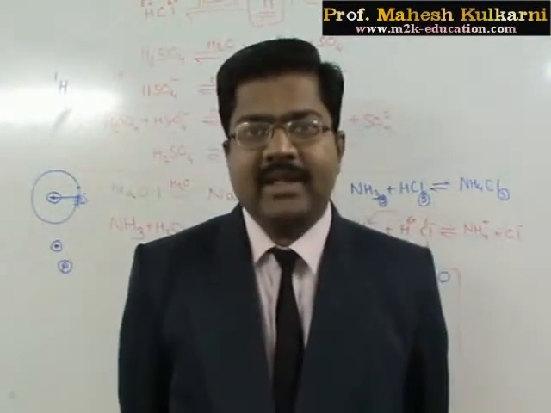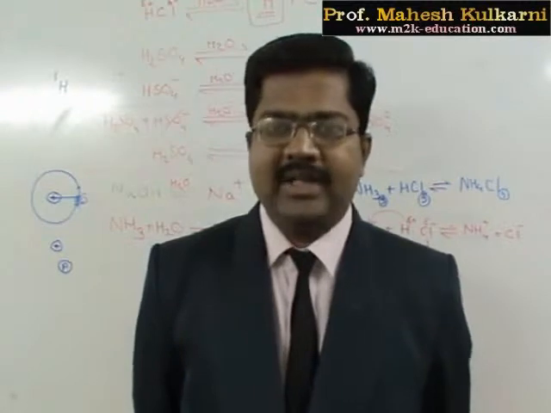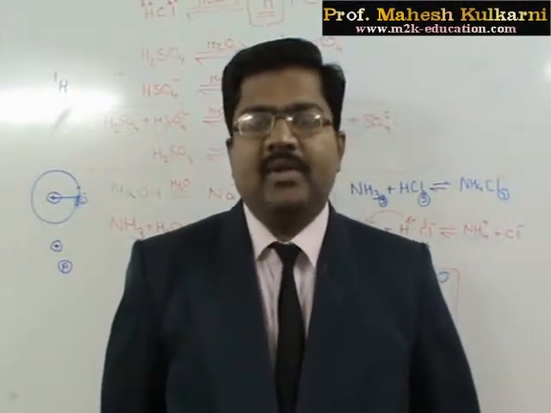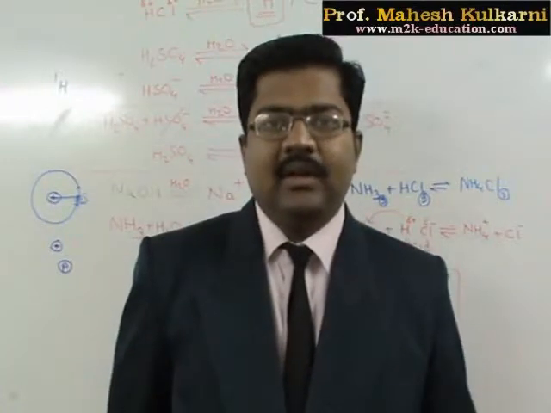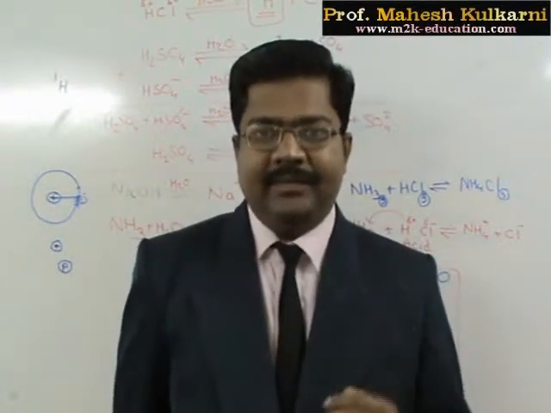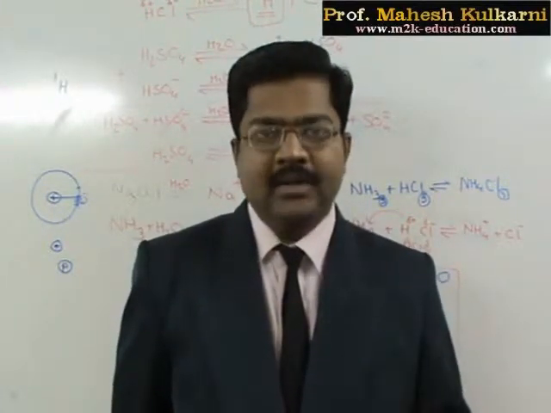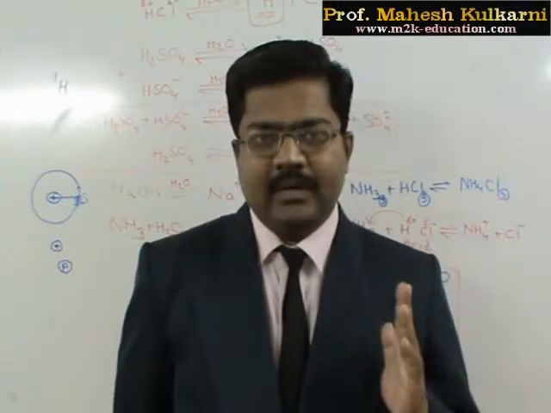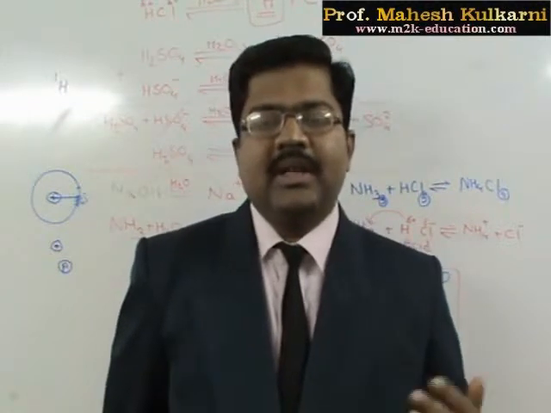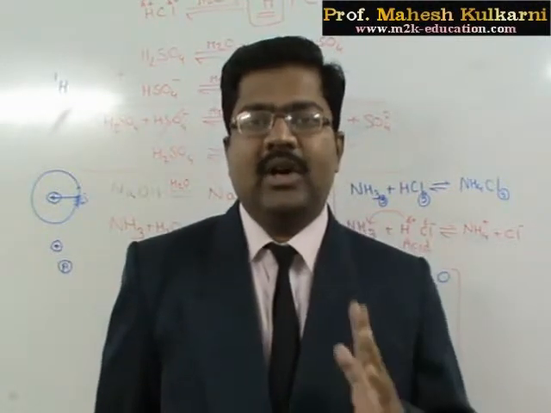Arrhenius was emphasizing OH minus, the hydroxyl ion, whereas Lowry-Bronsted say a base is a substance which accepts H plus ion, or accepts a proton. The proton acceptor is called a base. So if a substance accepts a proton, it is called a base.